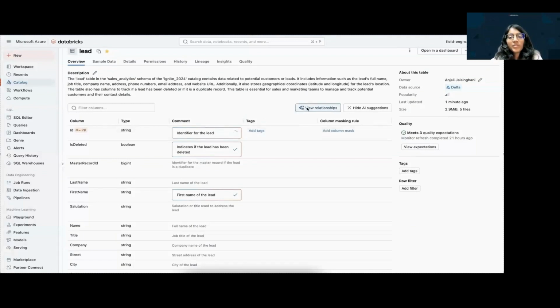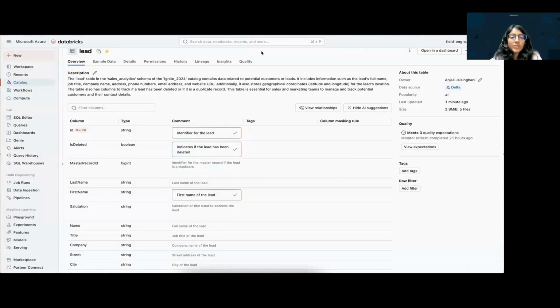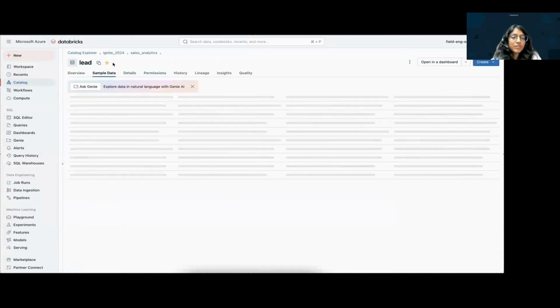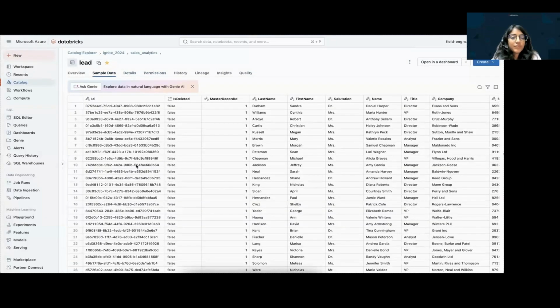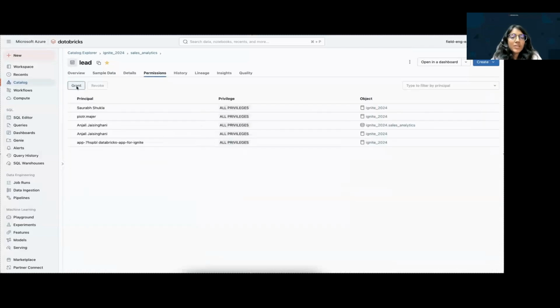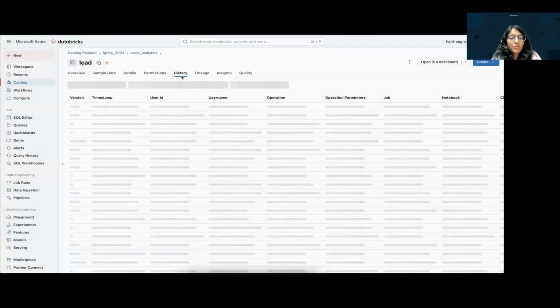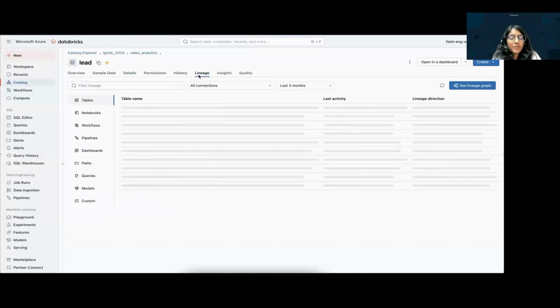Let's explore the table relationships. It holds your primary and foreign key constraints across the entities. While exploring this data set, we can easily preview the sample data. You can check out table properties, manage access controls with a simple permission model. You can review the transactions performed on the table through the History tab.